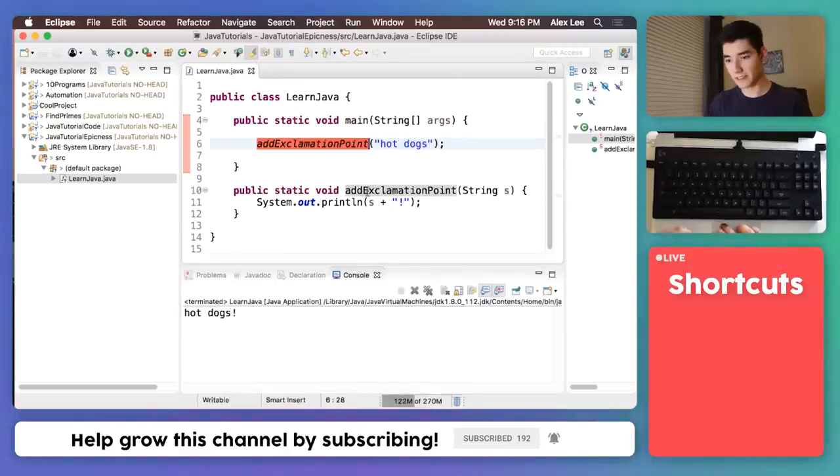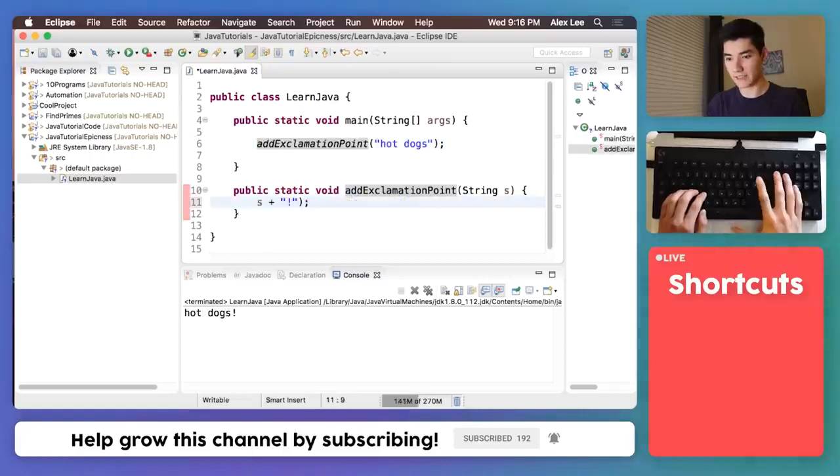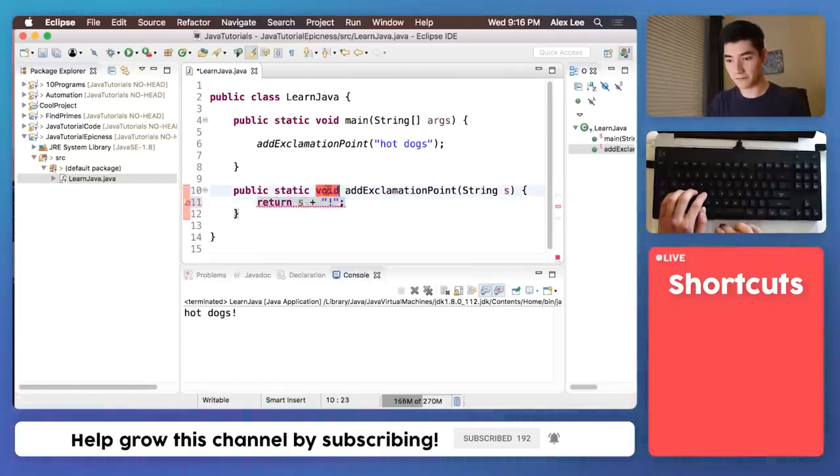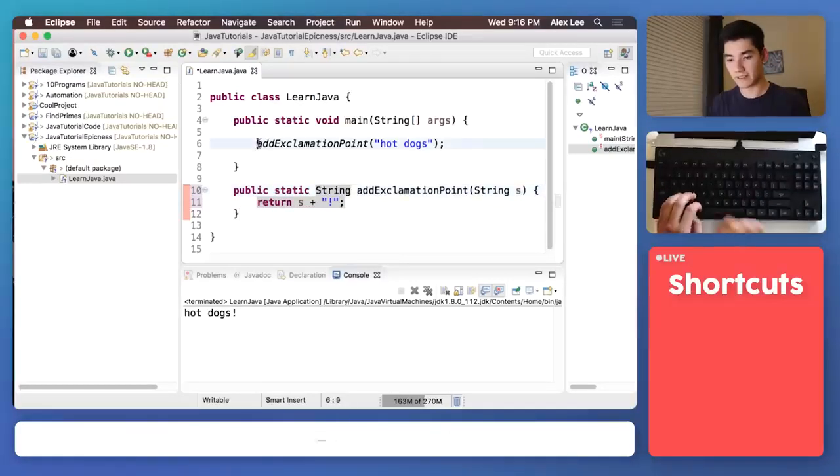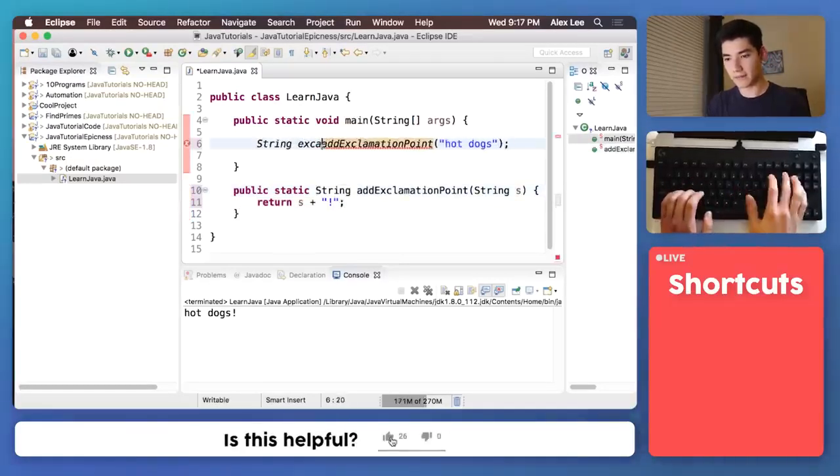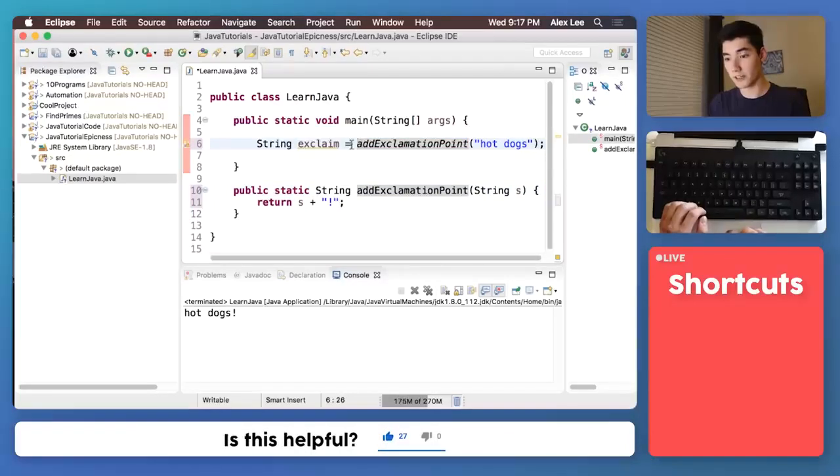This right here goes here. And whatever's inside of these curly braces gets run. You can also return the results as a variable. So we can say return, which is another keyword, s plus the exclamation mark. We get a red underline because this keyword, void, is actually the type of what you want to bring back. So we just want to do a String, and now we can say a String exclaim is equal to what's returned from addExclamationPoint. It's stored in here, but let's print it out, and it does the same thing.